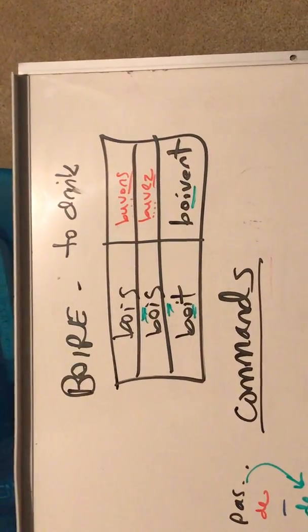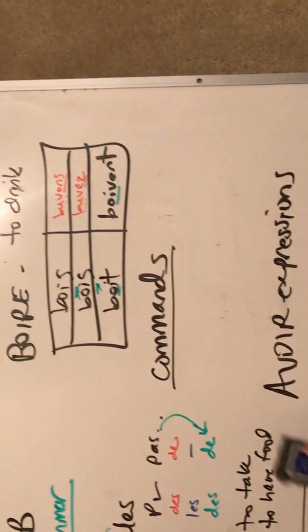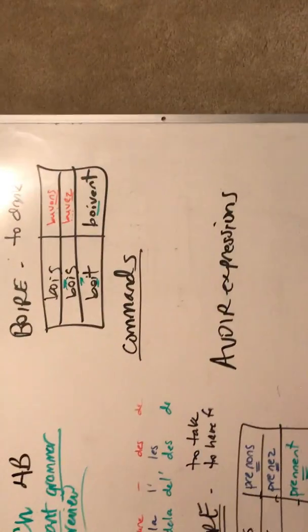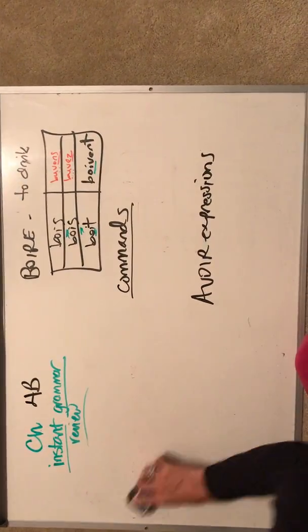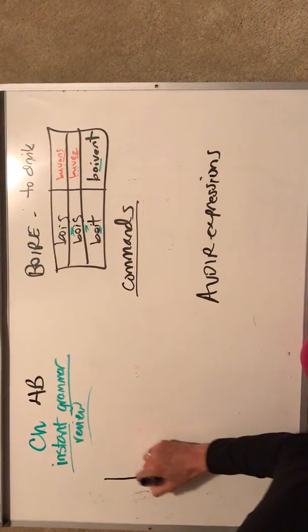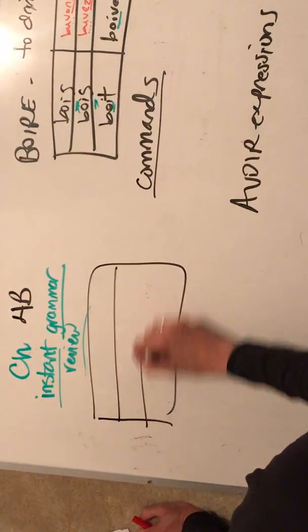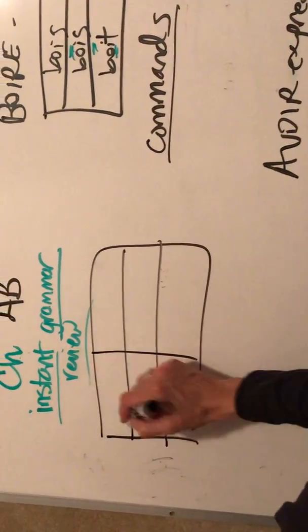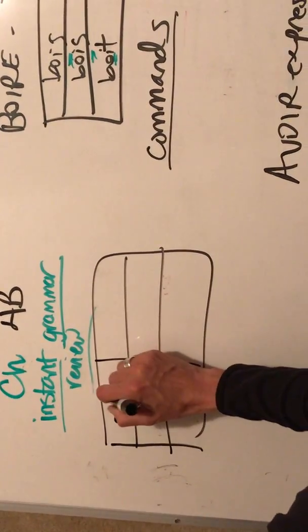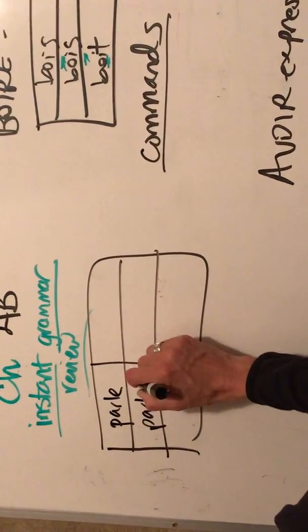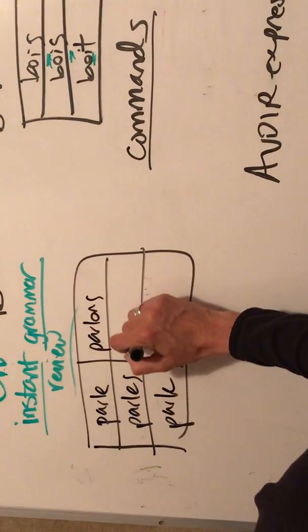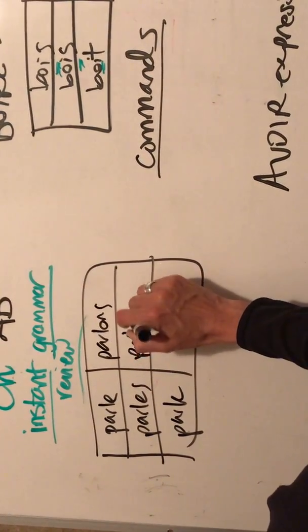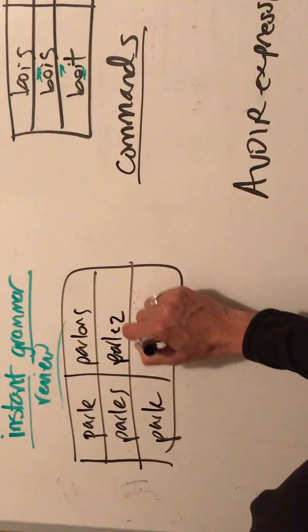D'accord? Okay. One more, commands. I'm going to just erase this so we have a little bit more room to play around. Commands are just really a variation of what you know already. And so if you were to look at a typical verb house, and we wanted to say, je parle, tu parles, il parle, nous parlons, vous parlez, ils parlent.